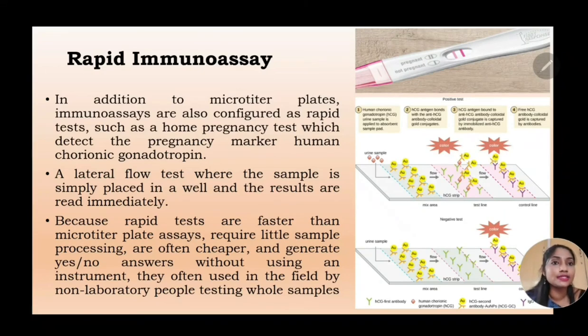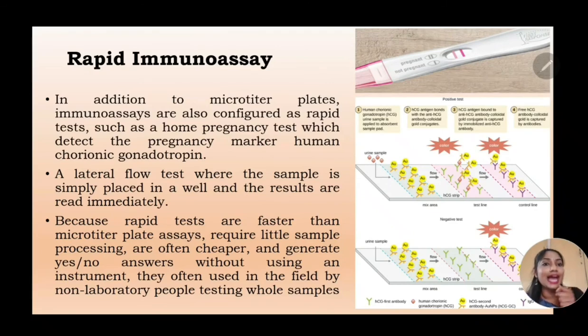The best example is the home pregnancy test, where the marker for pregnancy is HCG, that is human chorionic gonadotropin. If HCG is present in urine, the person is said to be pregnant, so the result is positive. If HCG is absent in urine, then the test result is negative.